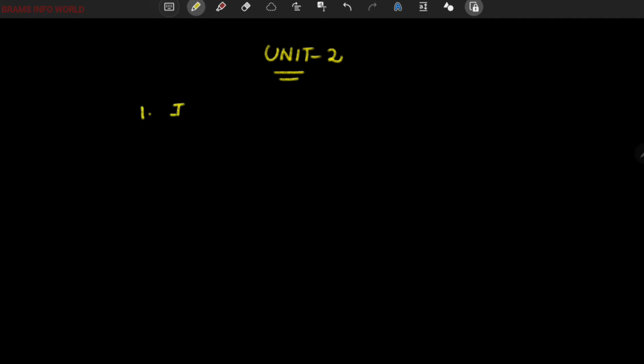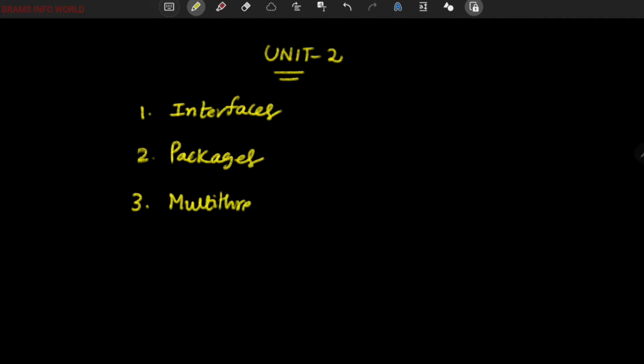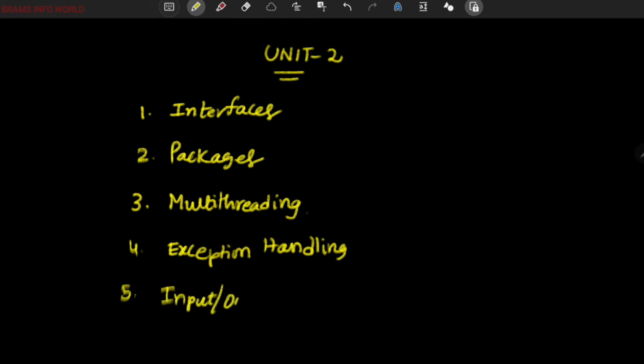The first chapter is interfaces, the second chapter is packages, the third chapter is multi-threading, the fourth chapter is exception handling, and the fifth chapter is input and output.